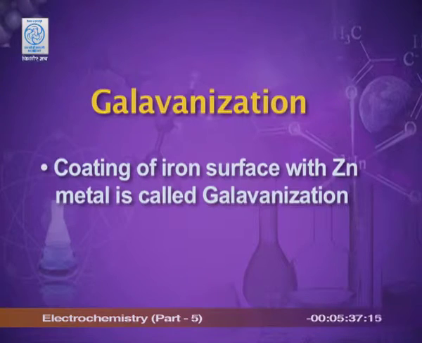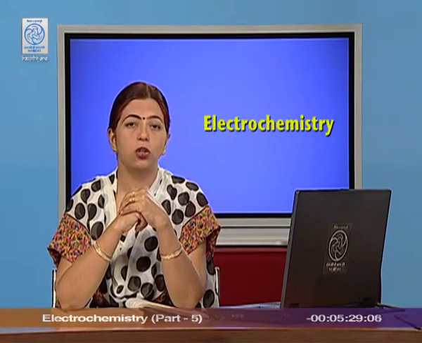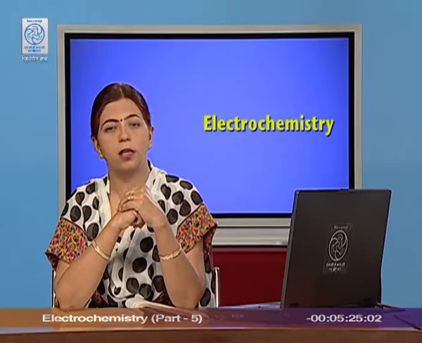Either we can coat the iron article with that metal. For example, coating of the iron article with zinc is known as galvanization. So, in the place of the iron, that reactive metal loses electron and gets oxidized, and the iron article is saved. This is also known as sacrificial protection. We can also use another metal like tin.